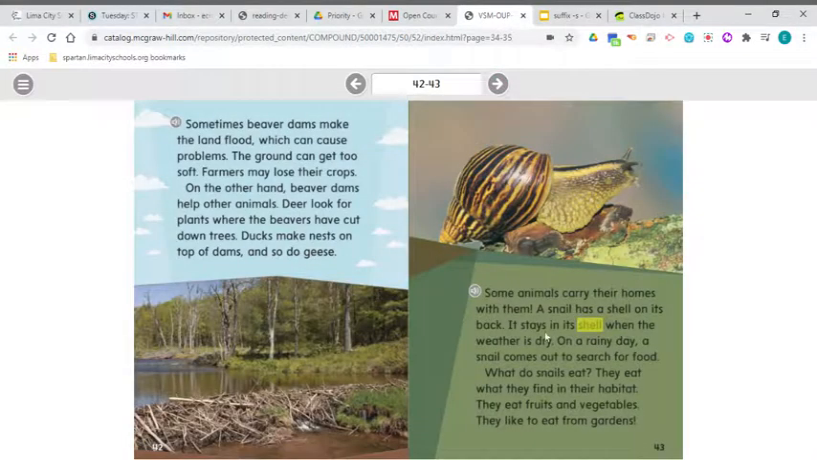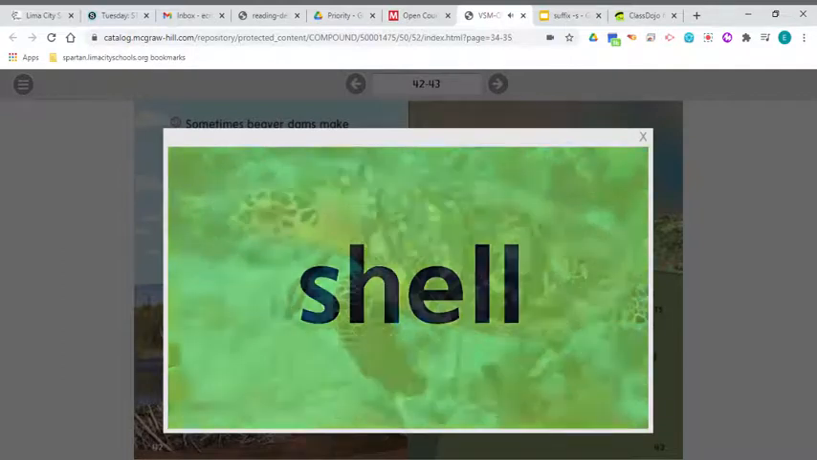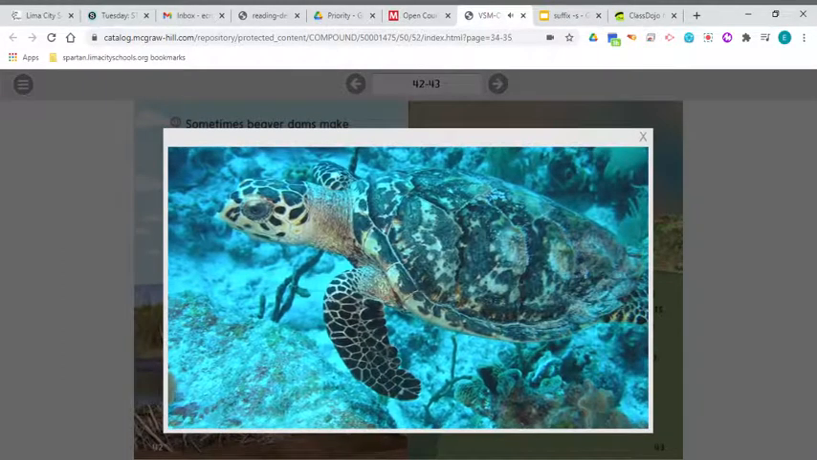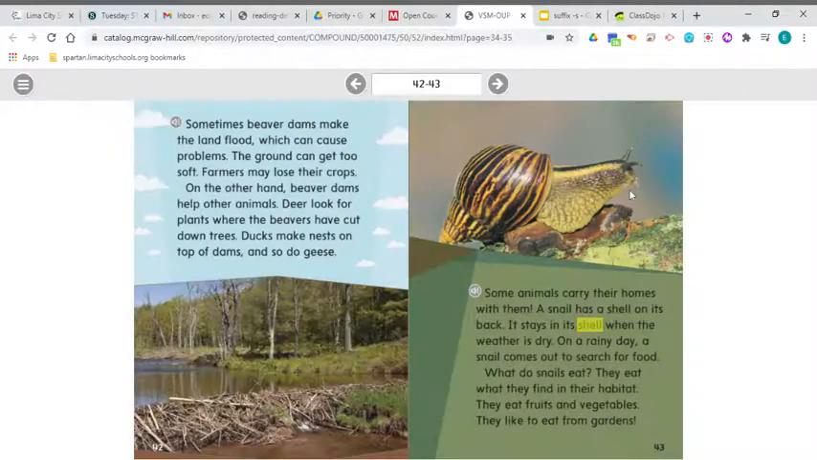And the last word is shell. And we're talking about the snail here, and there's its shell. It stays in its shell when the weather is dry. Shell: a hard outer covering. The turtle has a shell. It protects her. All right, so a shell is a hard outer covering that protects the animal.